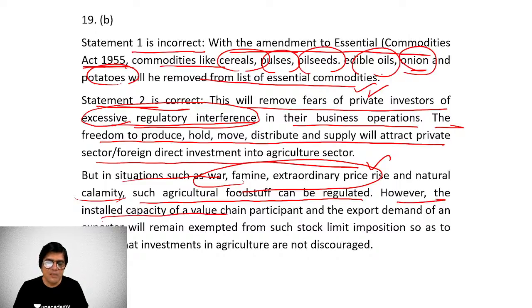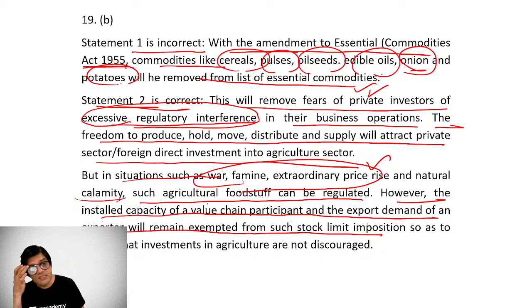However, the installed capacity of a value chain participant and the export demand of an exporter will remain exempted from such a stock limit imposition. Because they have purchased keeping their capacity utilization in mind. If you disallow them, then they suffer losses. And then again there is heavy regulatory interference by the government. So, keeping that in mind, this has been exempted to ensure the investments in the agriculture field are not discouraged.